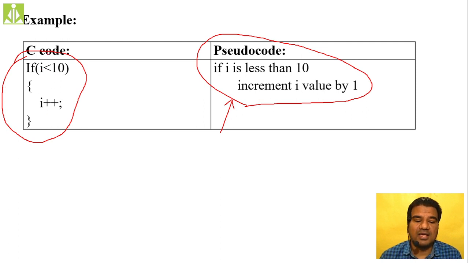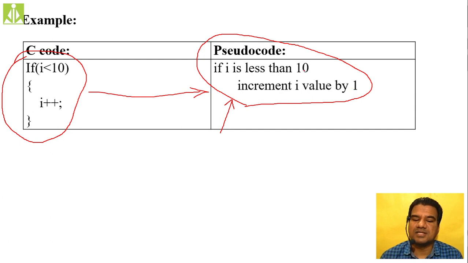But if I give the pseudocode along with the program code, now you read this one: if I is less than 10. It is a meaningful sentence, isn't it? One with the knowledge of English, if he reads this statement, he will understand this. If I value is lesser than 10, then what we are doing? Increment I value by 1.